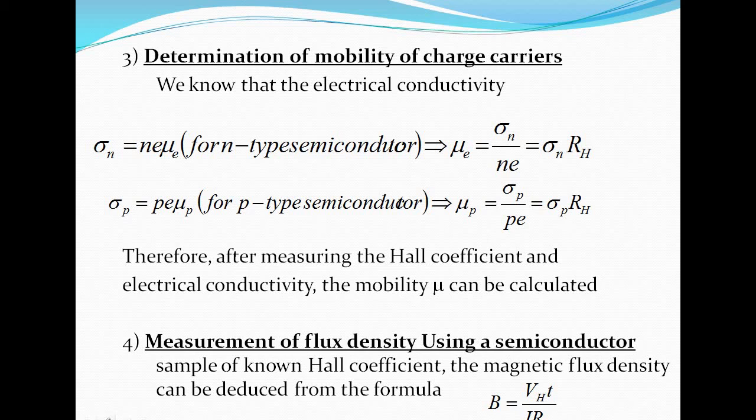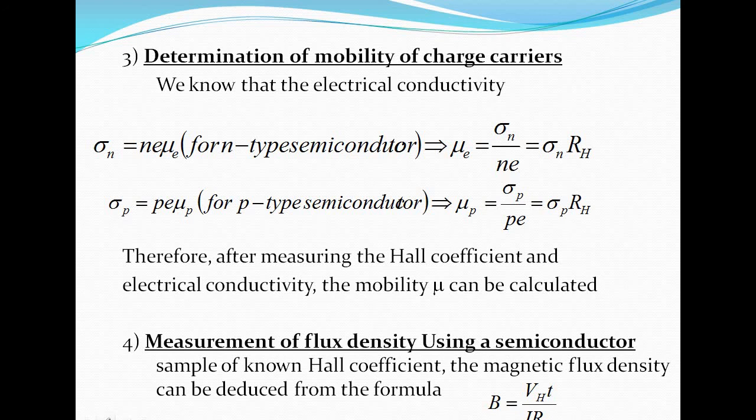Sigma p equals pe mu p for p-type semiconductors, so mu p equals sigma p by pe, which equals sigma p into RH. Therefore, after measuring the Hall coefficient and electrical conductivity, the mobility mu can be calculated.